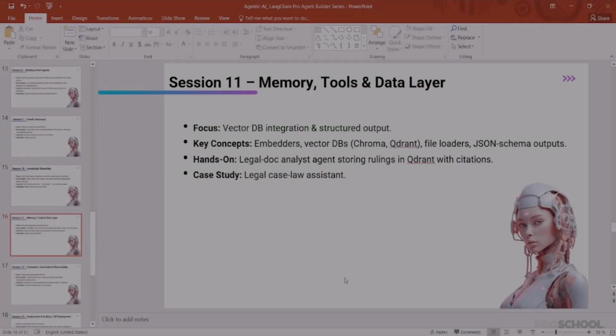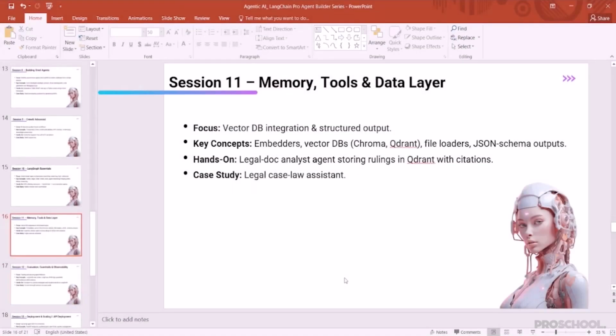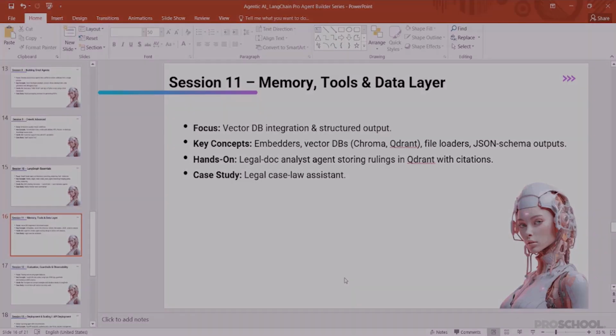In session 11, we're going to focus on memory, tools, and the data layer that power advanced agentic systems. We will also learn how to integrate vector databases like Chroma, Qdrant, and embedders for semantic search, and work with file loaders and structured JSON schema outputs. Through hands-on practice, we will build a legal document analyst agent that stores the rulings in Qdrant with proper citations, and our case study will explore a legal case law system in action.